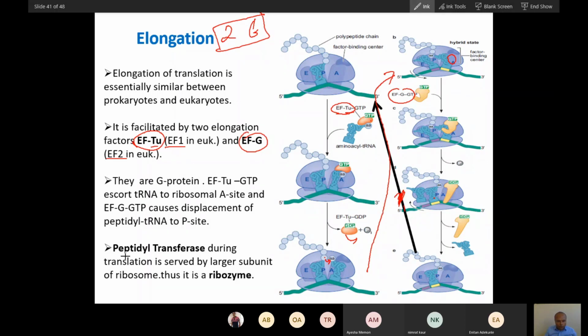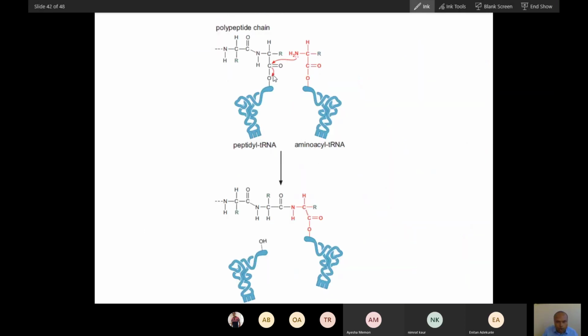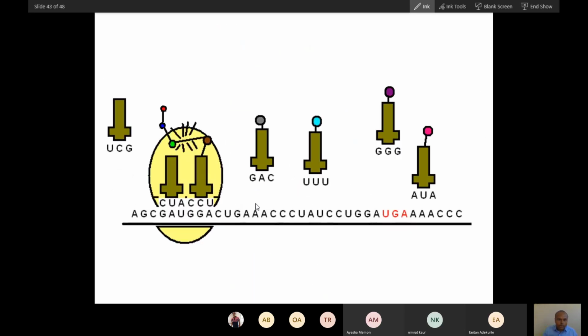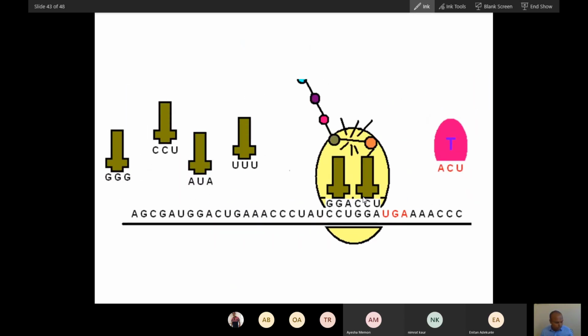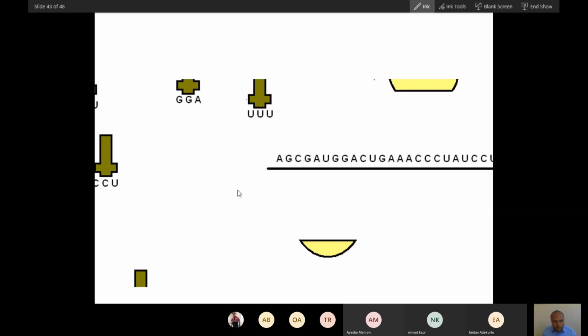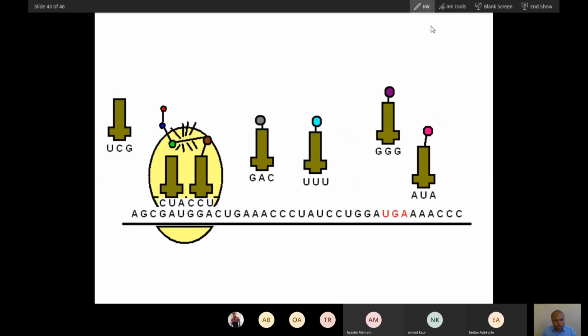So peptidyl transferase is done by the ribosome. How is it done? You can see, the amino group will attack this bond. This is the carboxy terminal. After binding this, the amino group will attach, and then this peptide will be shifted to this. Now this will again shift to form a peptide bond. So the process cycle goes on and on. Can you see? See this carefully. Can you see the process? Again, let's see this process.